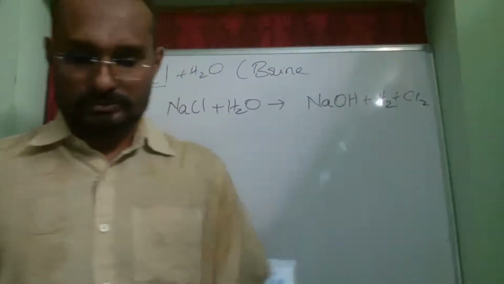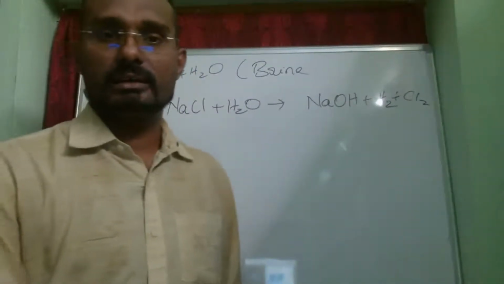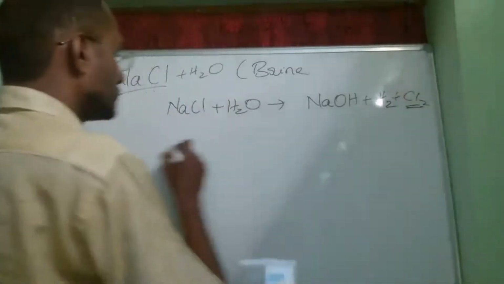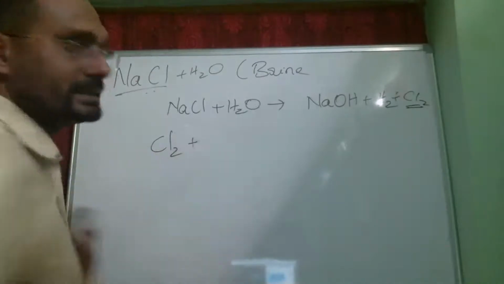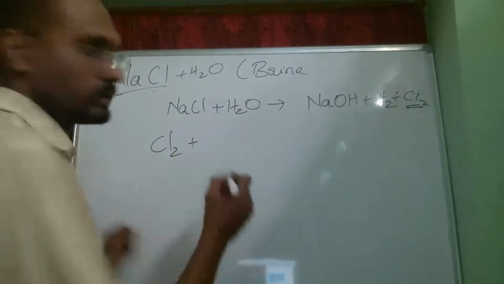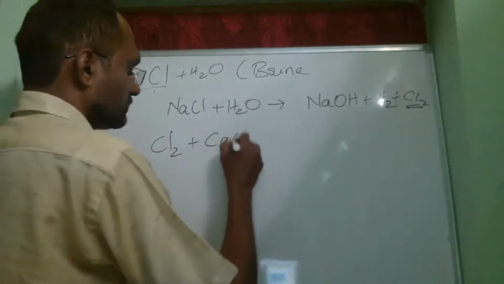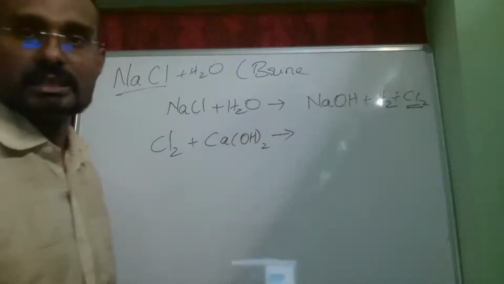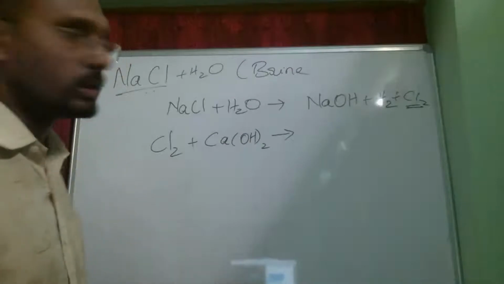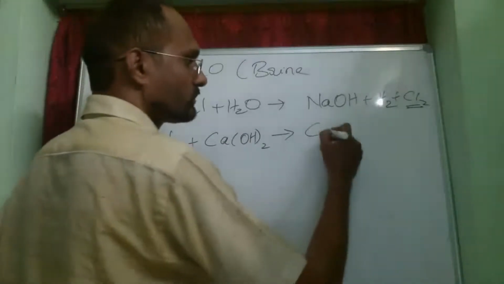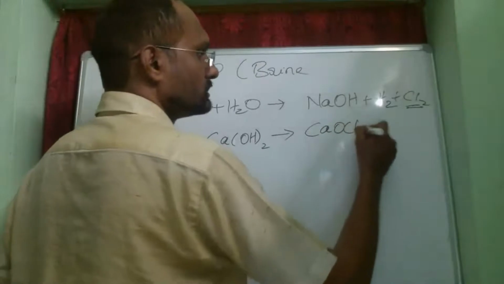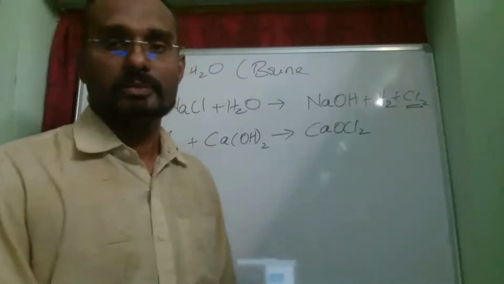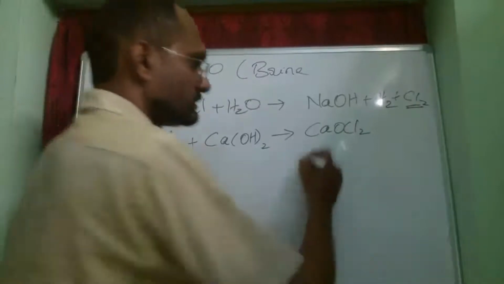Now this chlorine gas which is evolved, when it is treated with calcium hydroxide, Ca(OH)2, gives us a very useful compound called bleaching powder, and its molecular formula is CaOCl2.